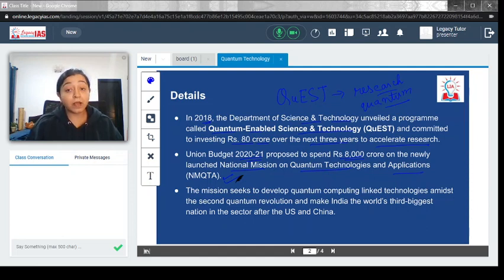The fund of around 8,000 crore has been earmarked by the government for the development of various quantum technologies as well as their applications. The mission seeks to develop quantum computing linked technologies amidst the second quantum revolution and make India the world's third biggest nation in the sector after the US and China.